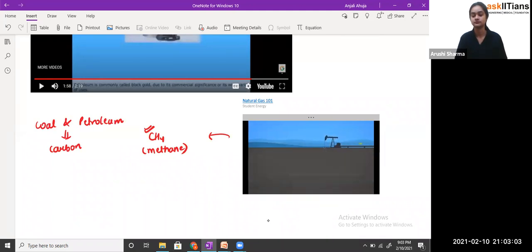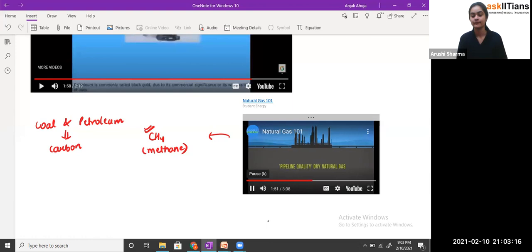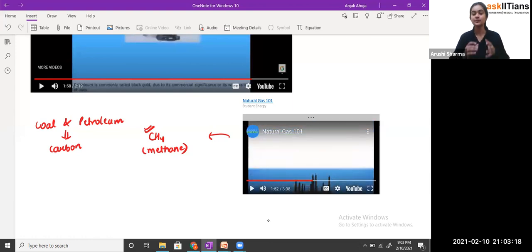Once extracted, natural gas is sent through small pipelines called gathering lines to processing plants, which separate the various hydrocarbons and fluids from the pure natural gas to produce what is known as pipeline quality dry natural gas before it can be transported. So students, what happened when we collected the natural gas? Now that natural gas is transferred to the plants. That's it. And in those plants, what happened?